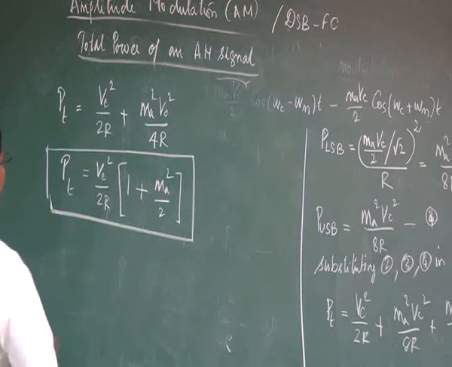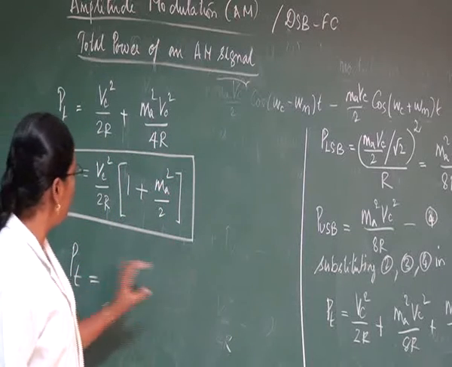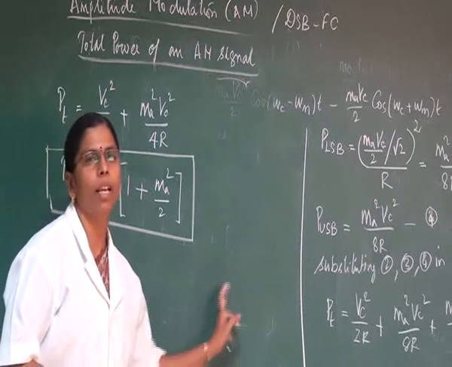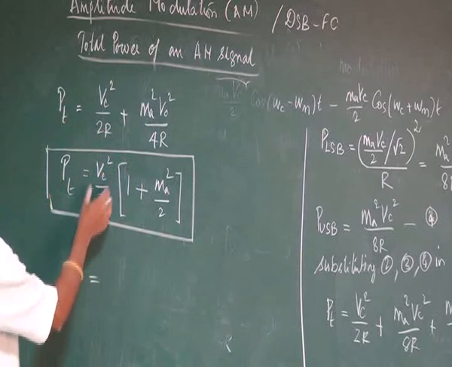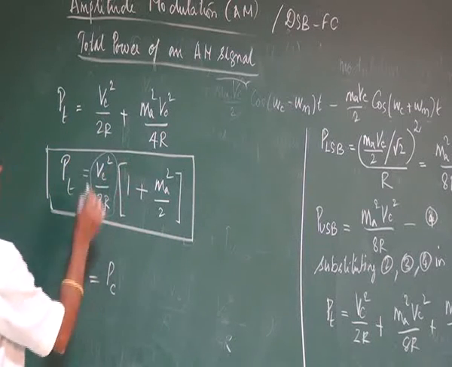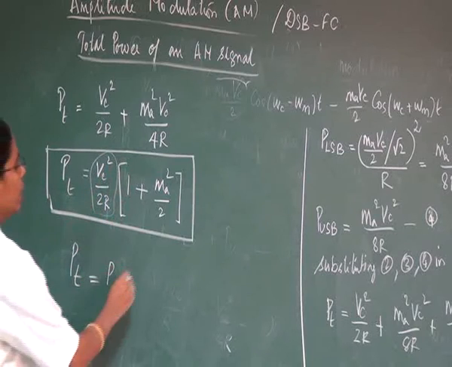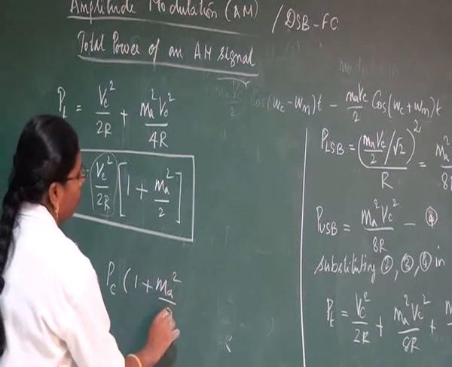This can be rewritten: if you check the equation for PC, PC is equal to Vc square divided by 2R, from our second equation. Instead of this term we can substitute PC there. So PT is equal to PC into 1 plus MA square divided by 2.